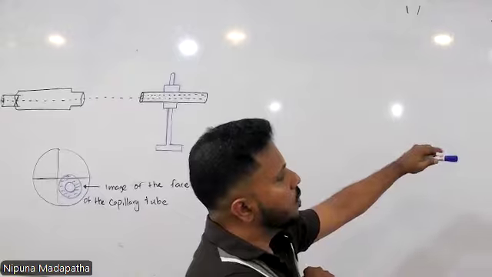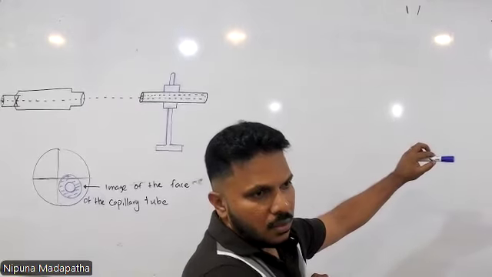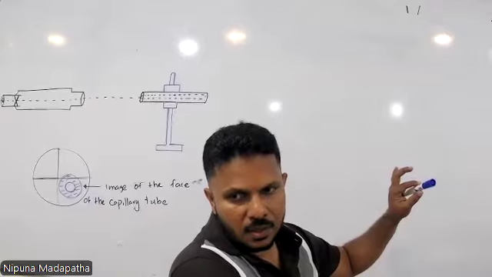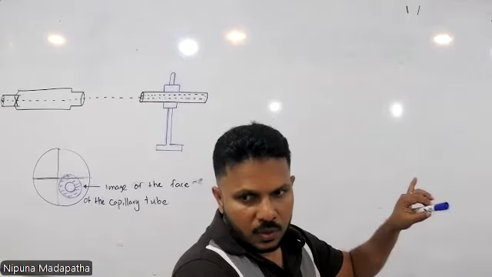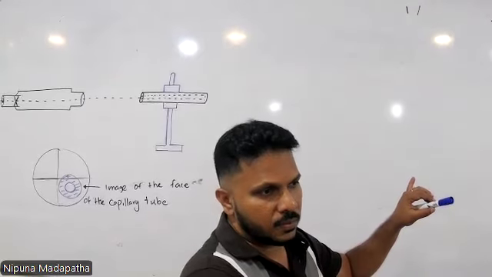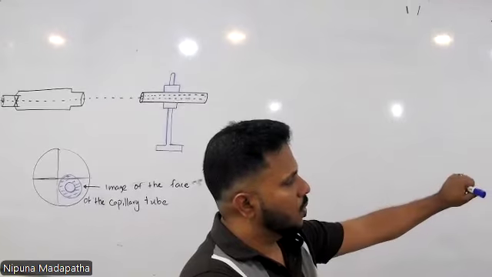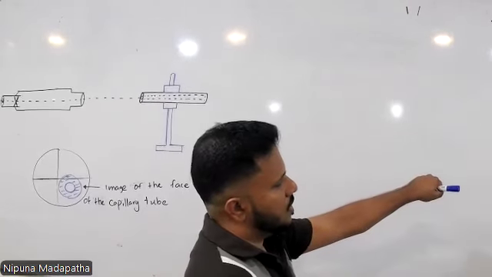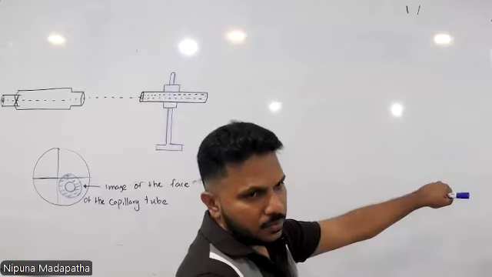You need to leave 2 or 3 centimeters and then fix the rubber tube onto the stand. Why is that?